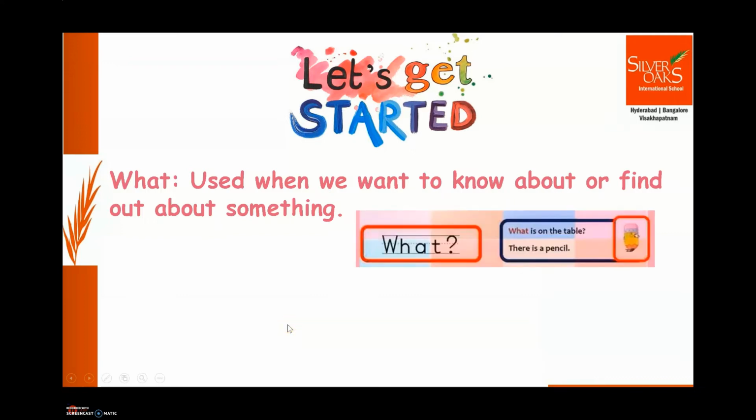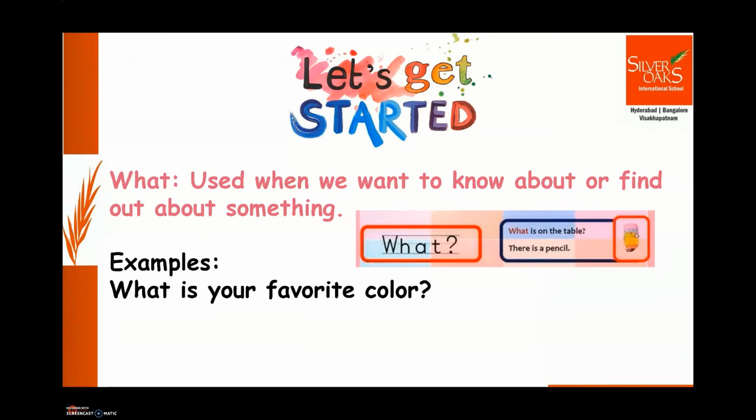Let's see examples. Like, what is your favorite color? What are you doing? Okay, so question word what is used to get some information from others. Okay, now let's talk about question word when.